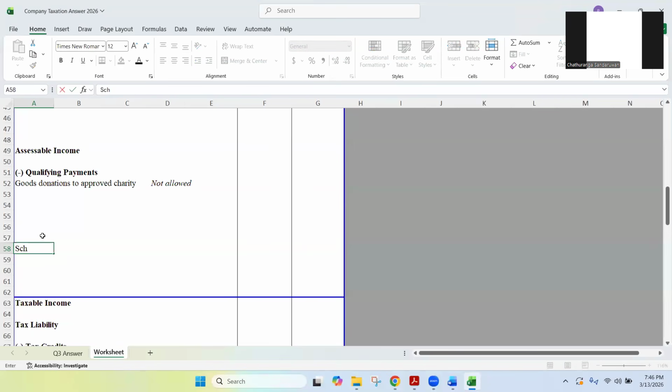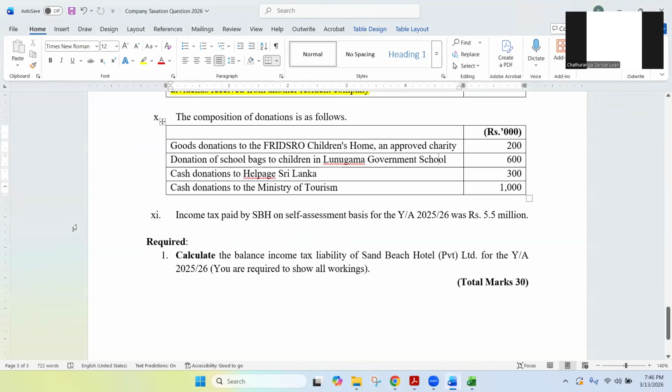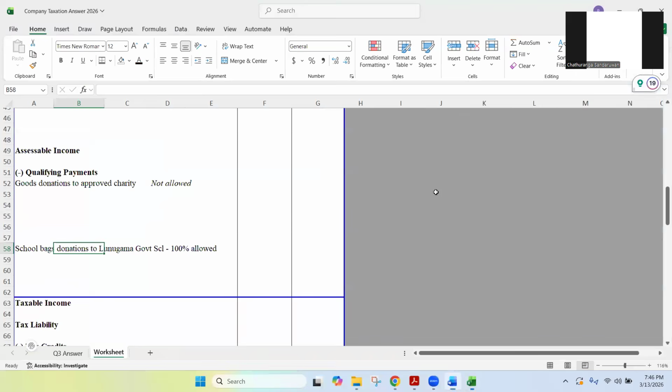school bag donations to Lunugama Government School. You can write 100% allowed. That means you can deduct. The value is 600. So 600 you can deduct. So I'm writing it in the first column.